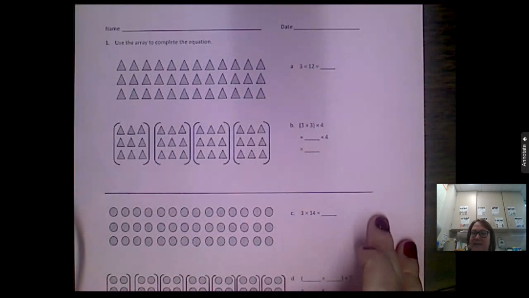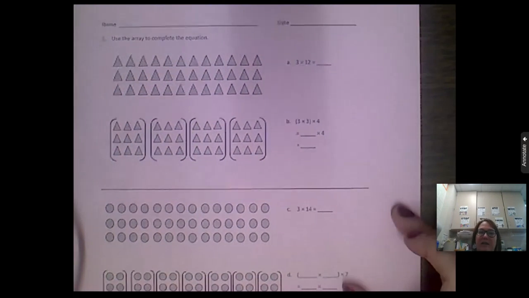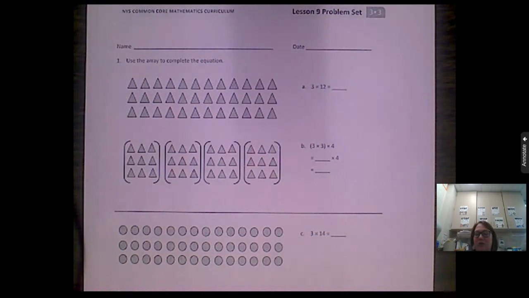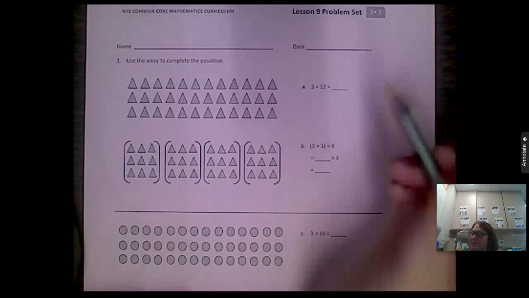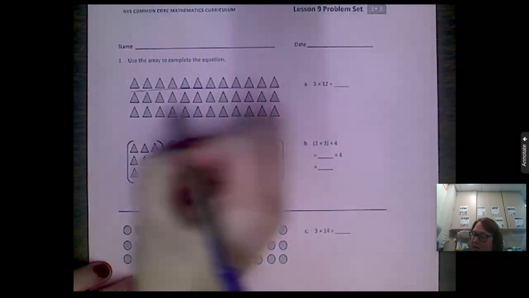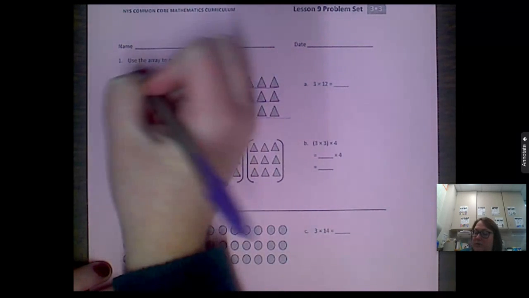So we're on lesson 9. Make sure you have your name and date, and show me you're ready to rock and roll. Okay, so if we take a look, number 1 says use the array to complete the equation. The first one says 3 times 12. I have 1, 2, 3 rows, so there's 3 rows times 12 in each one.